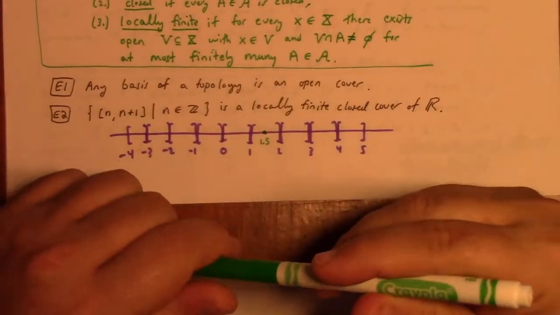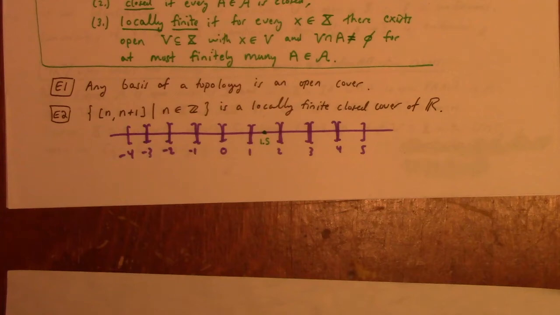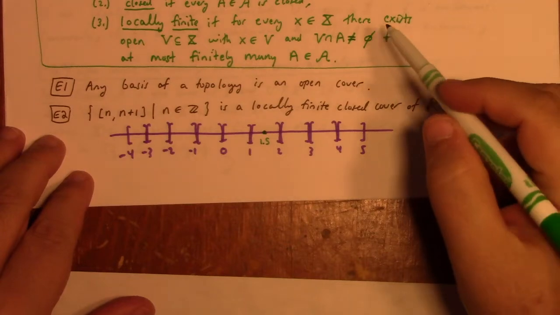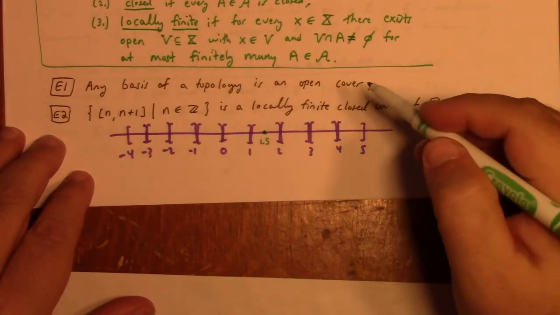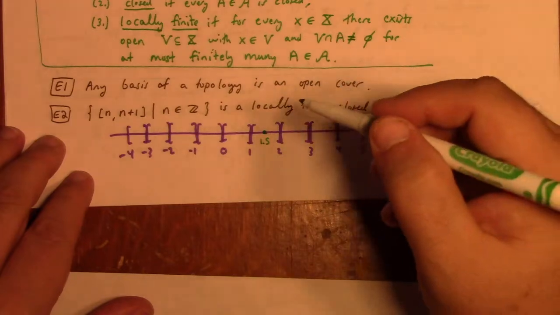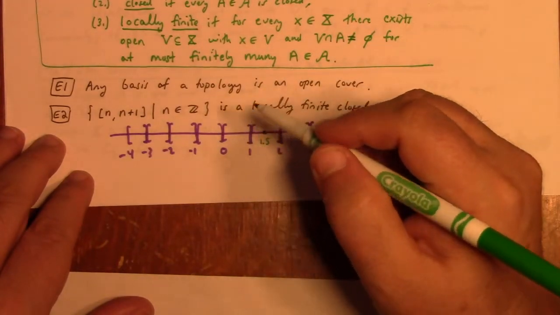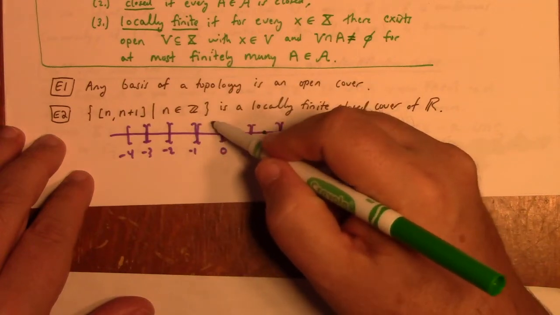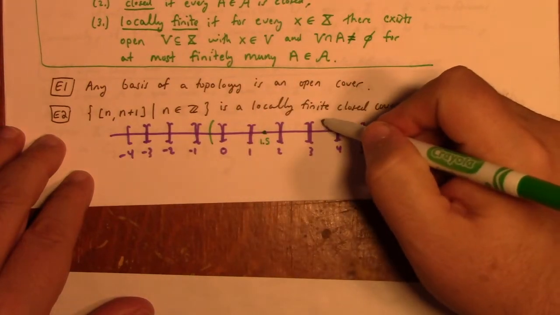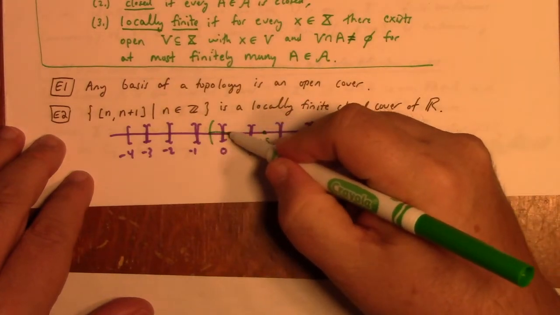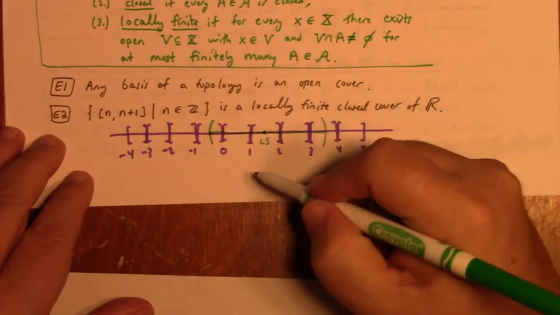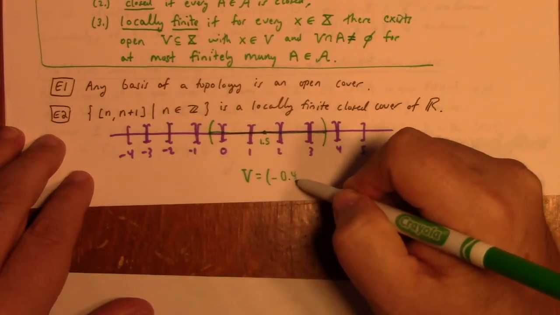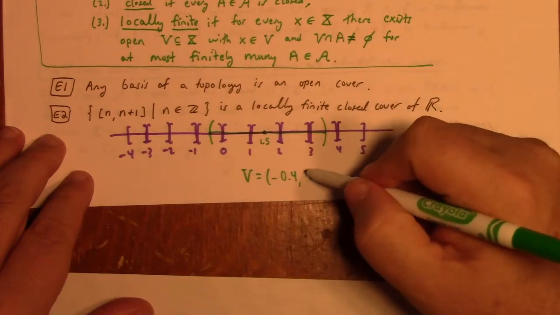Can we find an open set containing 1.5 which only meets finitely many A in the cover here? Well, whatever you like, right? Here I'll do this. That'll be my V. I'll put V equal to, let's say, minus 0.4 to 3.6.